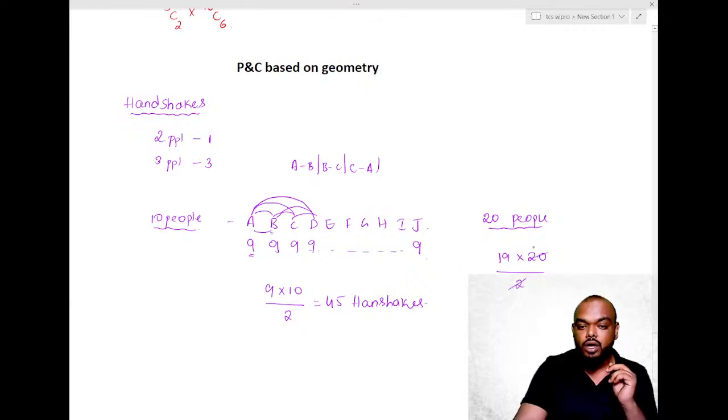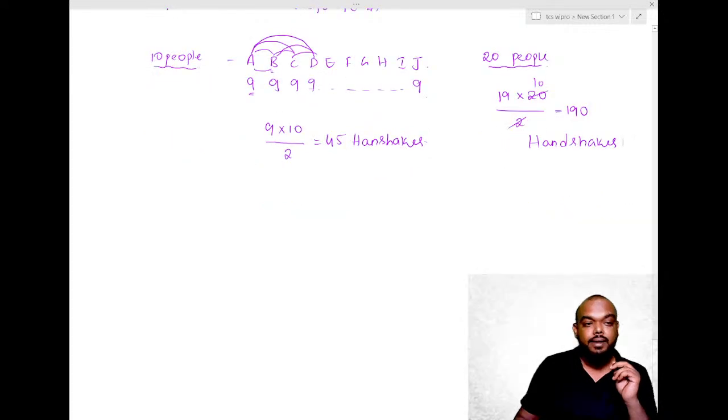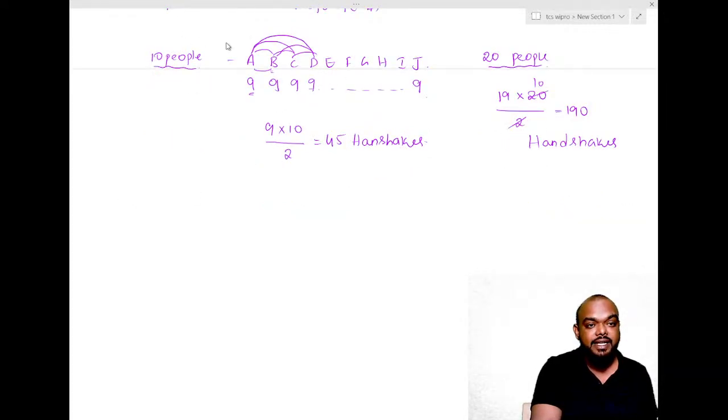So this gives us 19 into 10, which is 190 handshakes. Now observe carefully. Suppose there are n people.